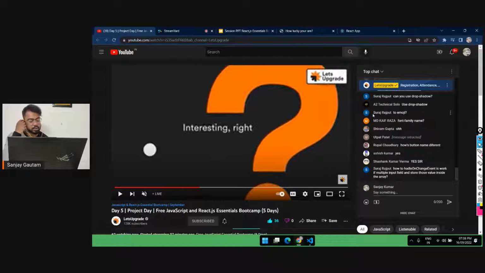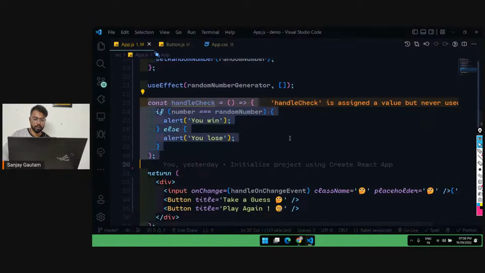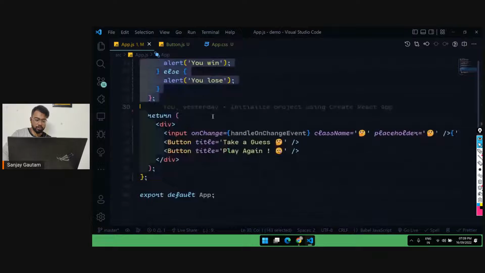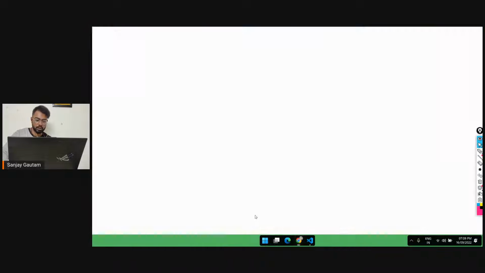Rupali, basically we just pass the props there. So I think you missed the previous part. This is our button component, and we are accepting a prop here, and we have this props.title here. For our button, I'm passing a prop title, take a guess. If you want to know more about props, you can visit yesterday's session. Yesterday I covered everything about props. Props are just parameters for a component, so you will find this in yesterday's session.